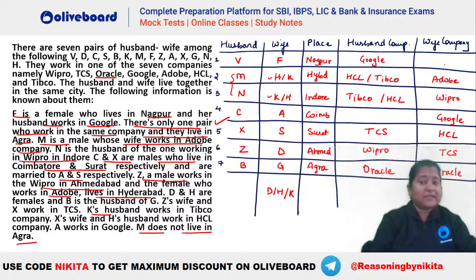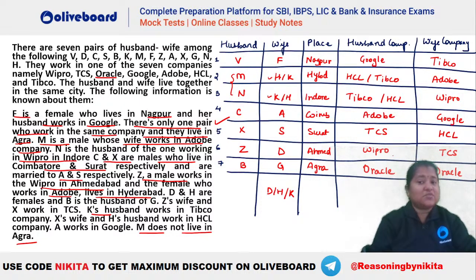Now we can determine this wife's company also, which is the only company remaining here. Which is remaining? We know that TIBCO is remaining here. So wife, that is F, will be working in TIBCO. Similarly, what should be the company of C here? Which is the only company remaining? You can see Google is there, HCL, TIBCO is there, Adobe I guess is remaining. So Adobe will be here, isn't it?